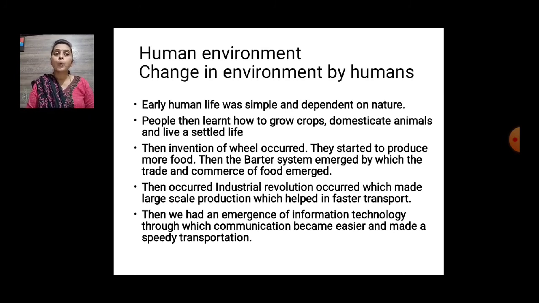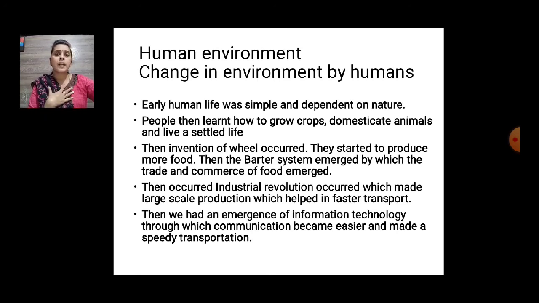People then learned how to grow crops, then domesticate animals and live a settled life. That you have studied. Slowly they started to grow crops and domesticate. Domesticate means what? पालन करना शुरू किया and live a settled life. Then the invention of the wheel occurred. They started to produce more food, and then the barter system. Barter means exchange of goods for goods.